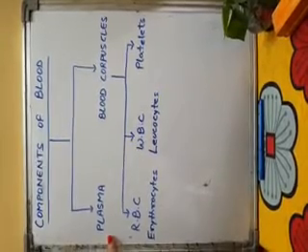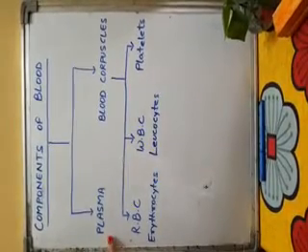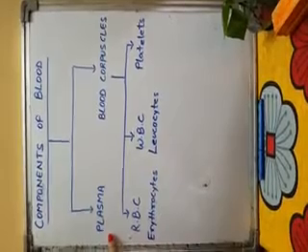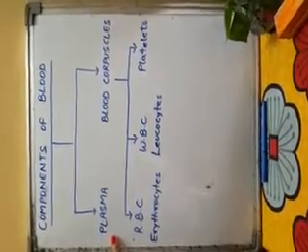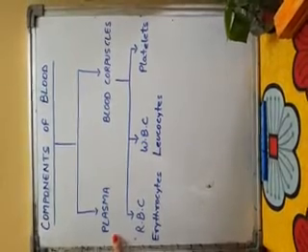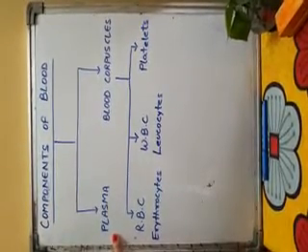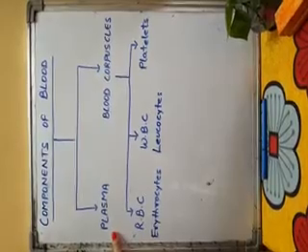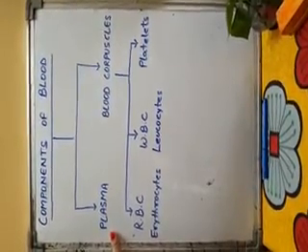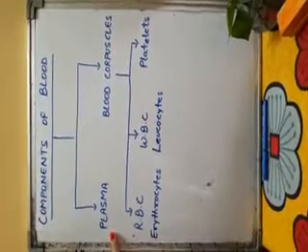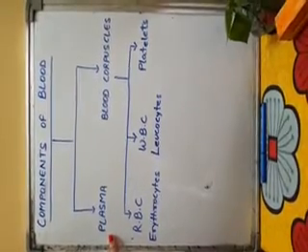Blood is liquid due to the presence of this plasma. Plasma contains water, proteins, nutrients, inorganic salts, waste materials, hormones, gases, etc. Plasma contains a substance called heparin, which prevents blood from clotting inside the vessels.